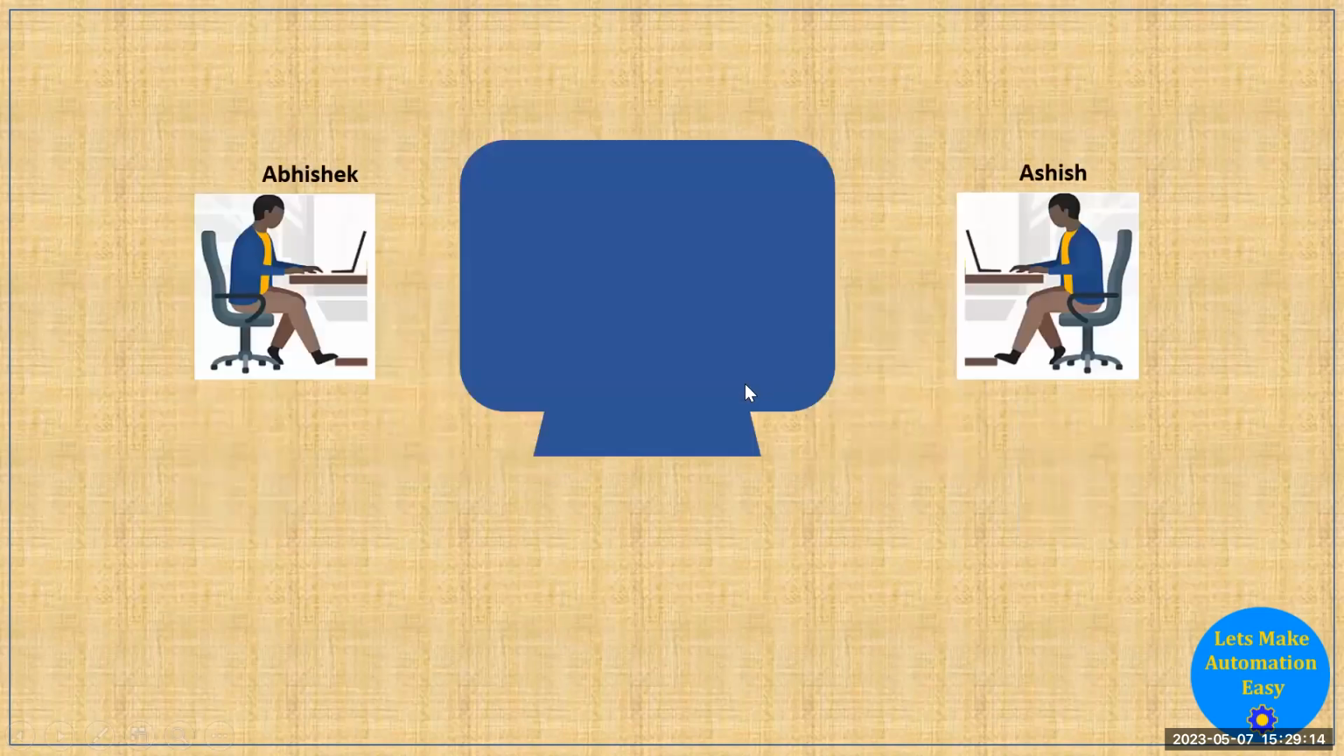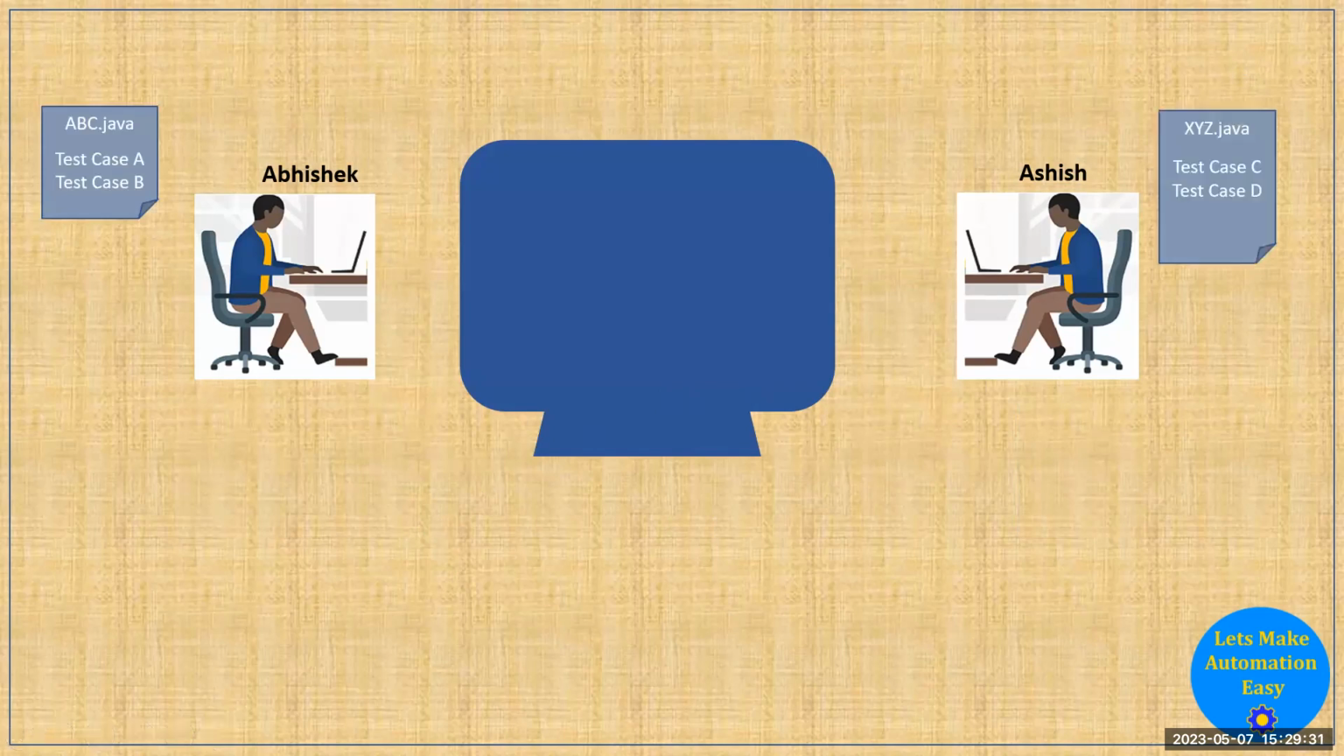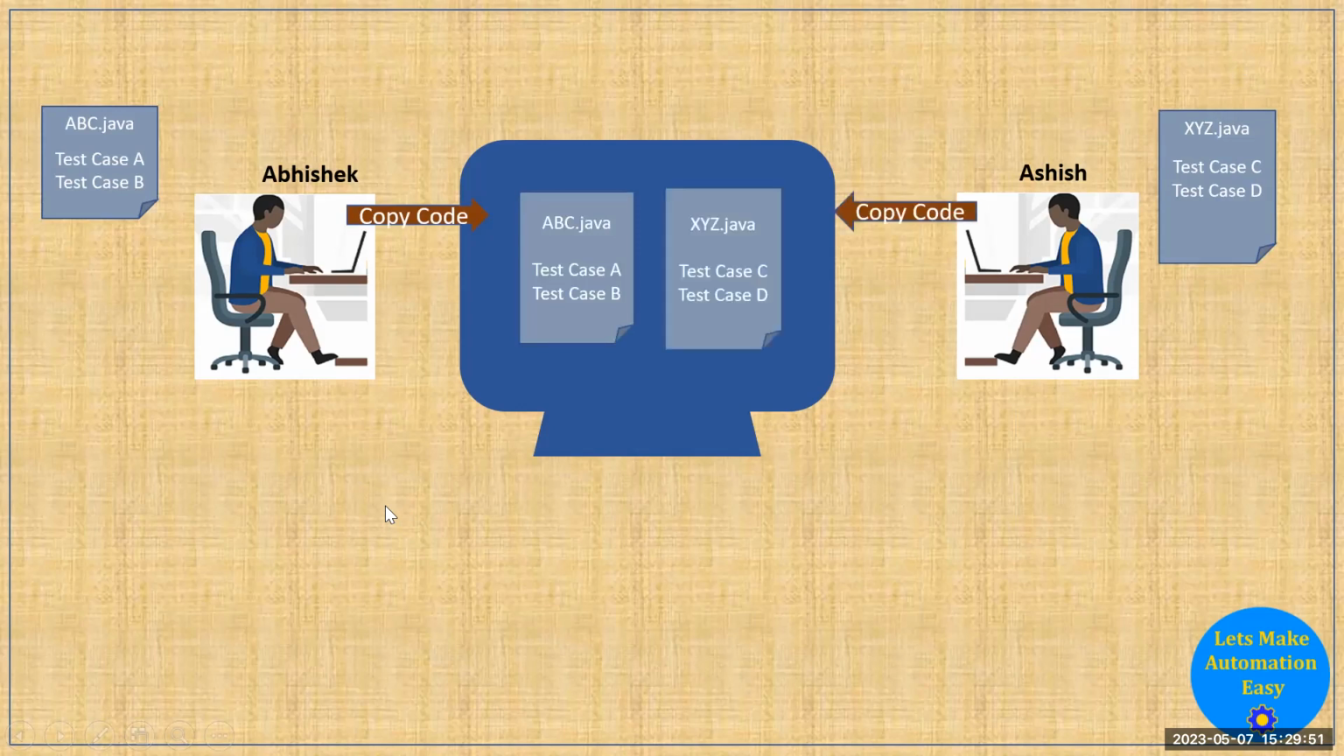So now the company got a solution for that. And what was the solution? Instead of storing the code or data only on the local machine, the company provided a shared machine. Now, whenever Abhishek is working on his local machine, he can create the files and add the test cases, and at the same time Ashish can also do the same thing on his local machine. Whenever Abhishek or Ashish complete their work, for example Abhishek has created the file abc.java, when he completes his task he will just copy the file into the shared machine. Same thing Ashish will do when he completes the work. He will also copy his file like xyz.java into the shared machine.